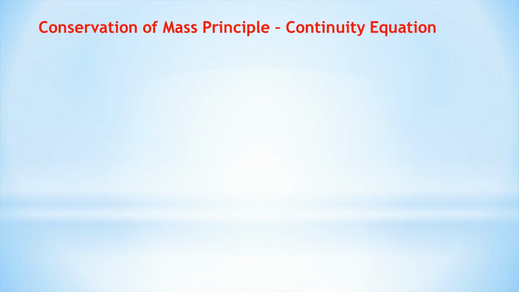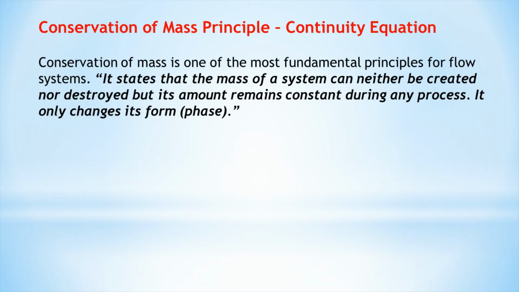Now we will discuss the conservation of mass principle, also known as the continuity equation. According to the conservation of mass principle, the mass of a system can neither be created nor destroyed, but its amount remains constant during any process. It only changes its form, or we can say phase. By the conservation of mass, if there is no accumulation of mass within the control volume, the mass flow rate entering must equal the mass flow rate leaving. So here M1 equal to M2.